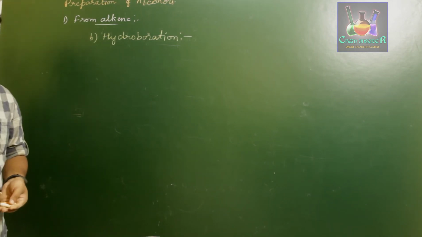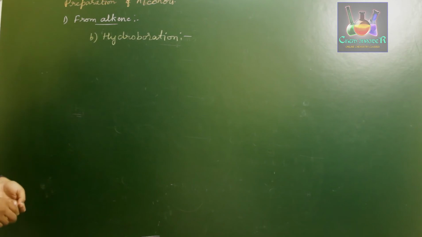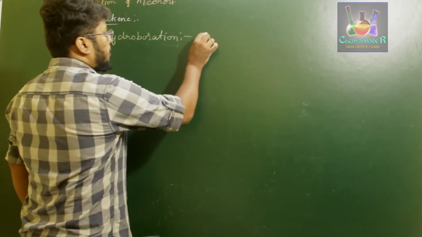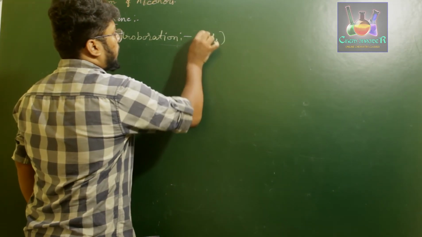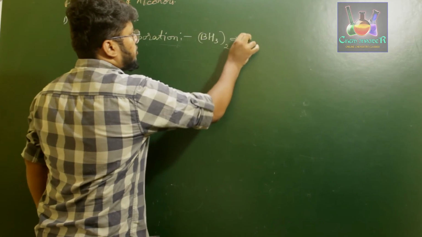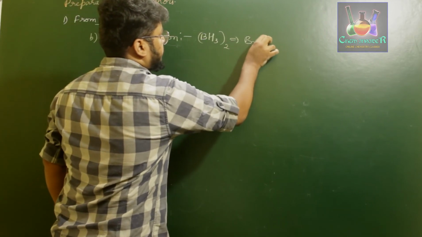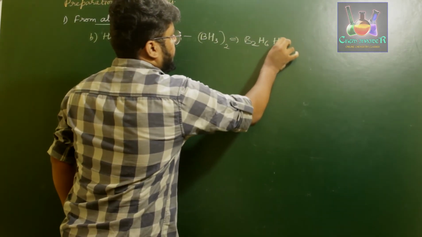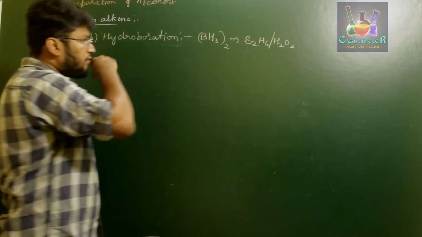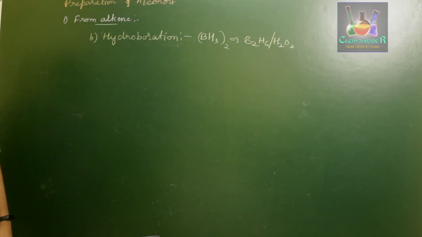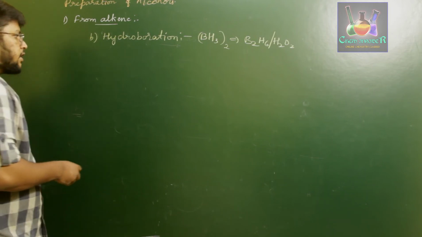In the hydroboration process, we treat an asymmetrical alkene with diborane. Diboranes are nothing but two BH3 molecules. In general, they are also called B2H6, in presence of H2O2. When we treat diboranes with alkenes in presence of hydrogen peroxide, we prepare alcohols which follow the anti-Markovnikov rule. So for that, let us consider an example.